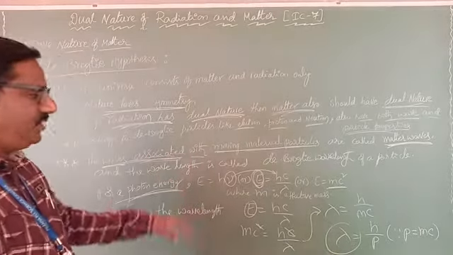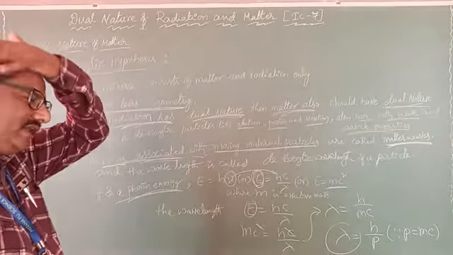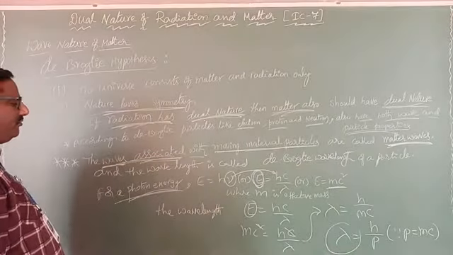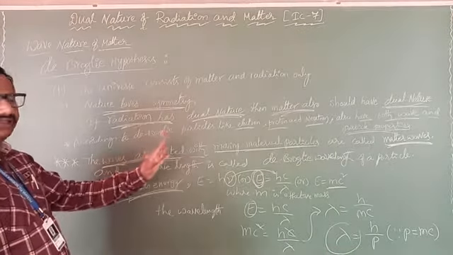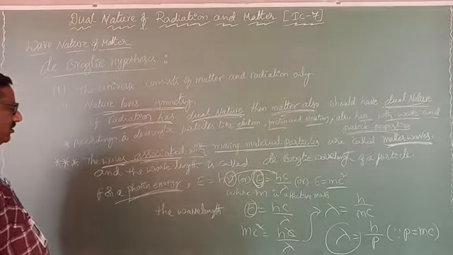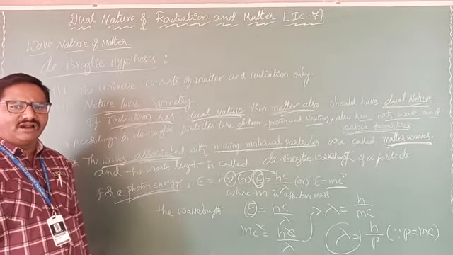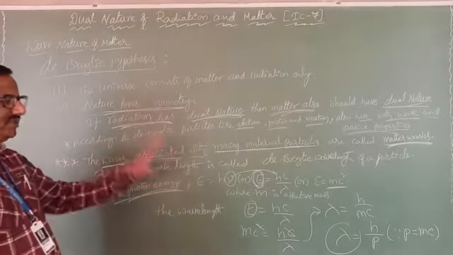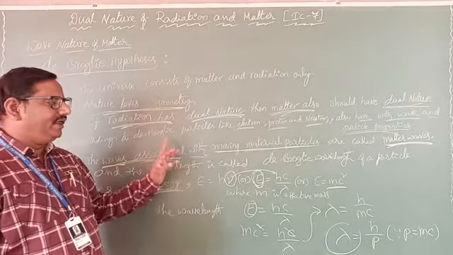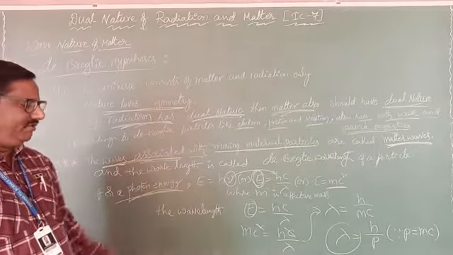Clear? Very simple. De Broglie said that material particles have both particle nature and wave nature. The waves associated with moving material particles are called matter waves. Important definition. And the wavelength for those material particles is called the de Broglie wavelength.